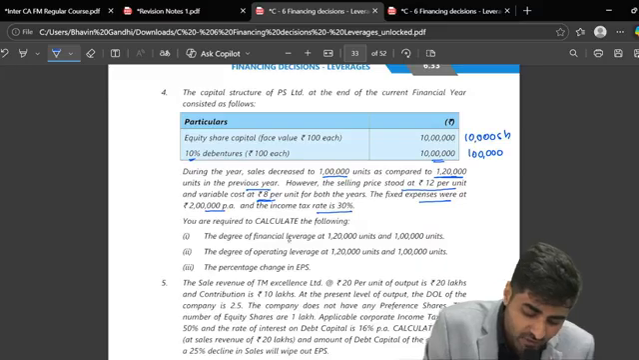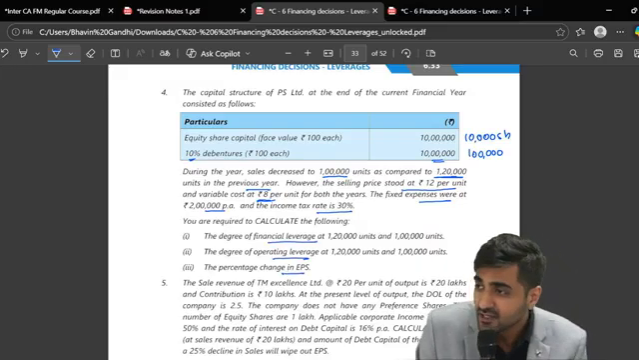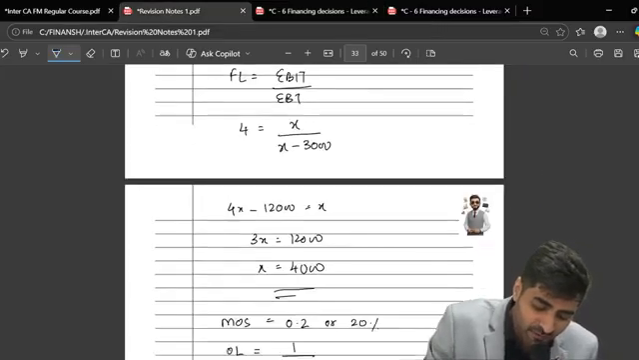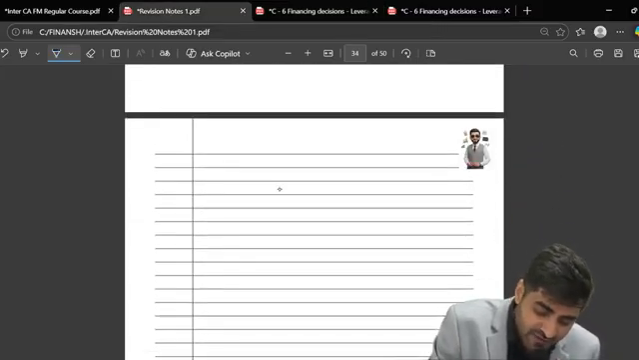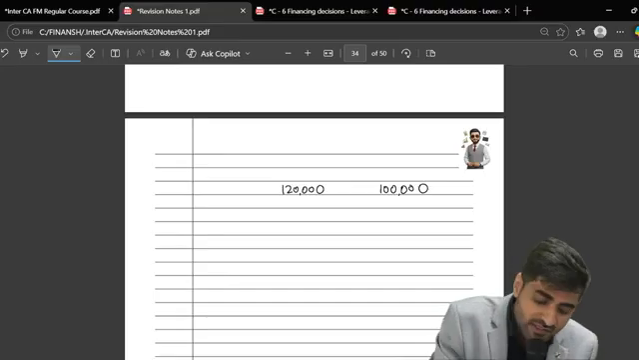Income tax rate is given to you. We are required to calculate FL and OL and the percentage change in EPS. So in this question, can I say we have to prepare the income statement first by taking 1,20,000 units, and then we have to prepare it by taking 1 lakh units? So it's the same format.